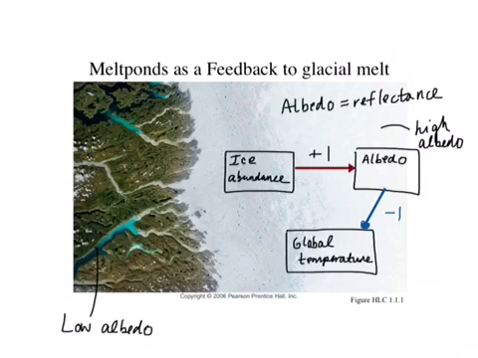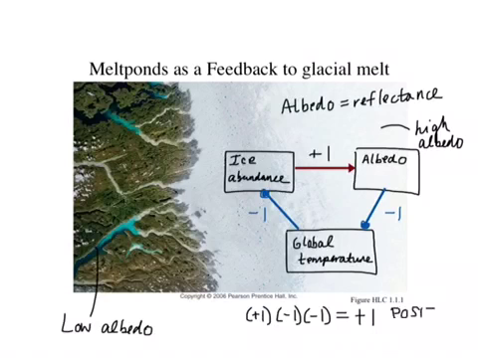Okay, as global temperature goes down, ice abundance should go up. So again, these have opposite sign, and we would represent this, again, as a line with a circle at the end. It's a negative coupling that has a value of -1. So now let's evaluate this feedback cycle. So if we go around the feedback loop, we have a +1 times a -1 times another -1. -1 times a -1 equals a +1. So we have a +1 as the product, and this is a positive or destabilizing feedback.